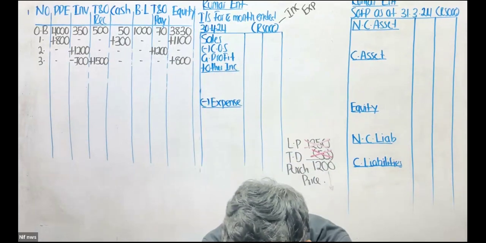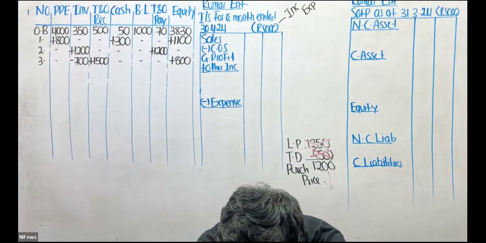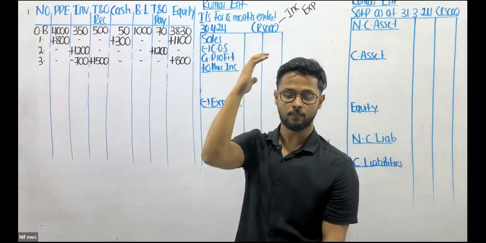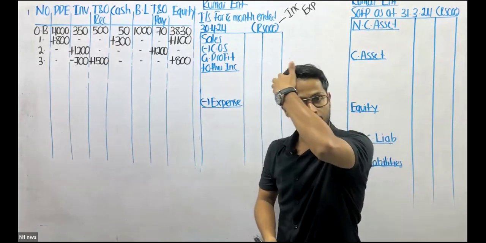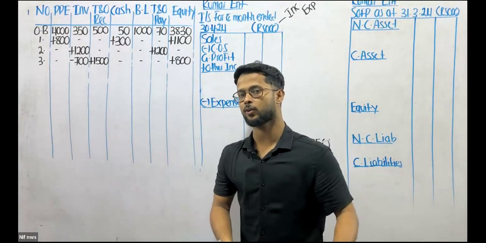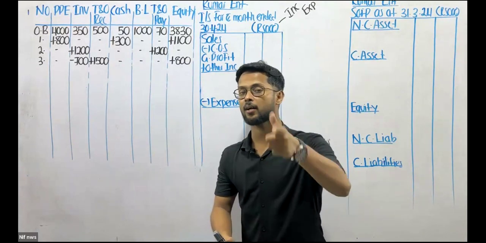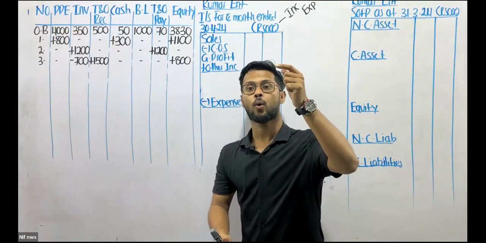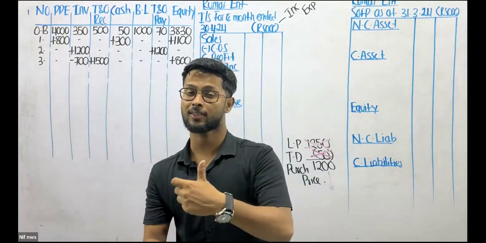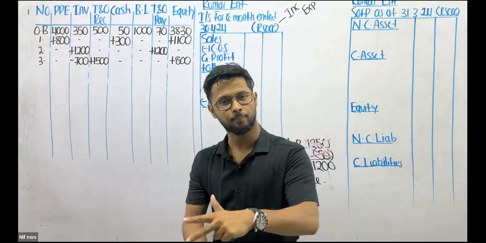Right, sir, but purchase of goods, won't it come under cost of sales? Amna, it's a very good question. So Amna is asking, sir, when we purchase goods, does that come under cost of sales? Yes, it comes under cost of sales while you are doing questions like sole trader, partnership, companies.